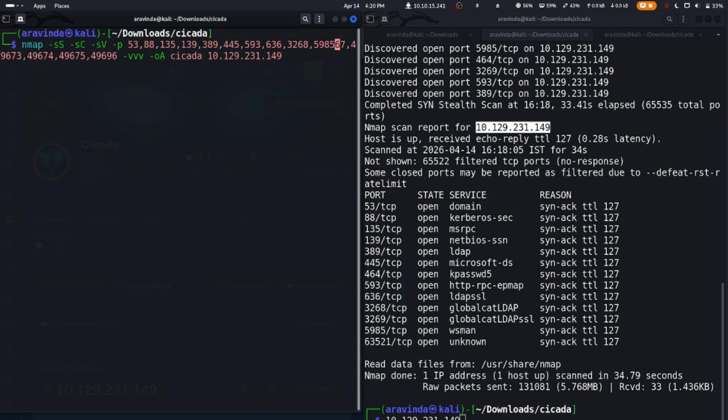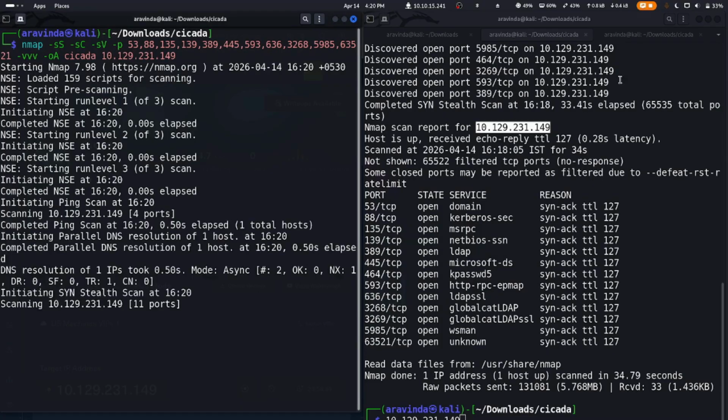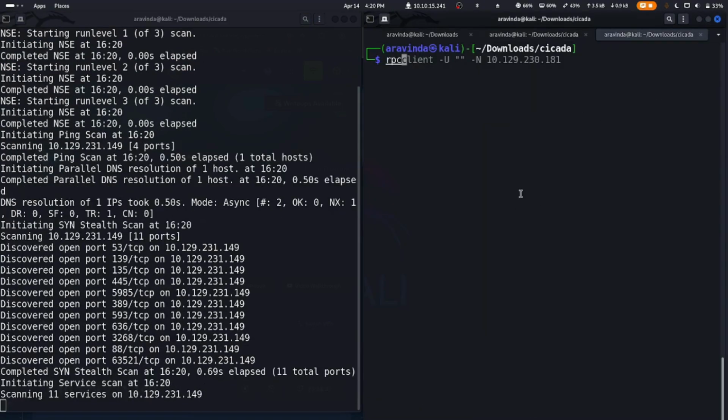We have to specify only the open ports. On the right side you can see the open ports, so we specify those, and 63521, which is a high port, and let's hit enter. So the service version as well as the default scripts will be run on the particular IP address.